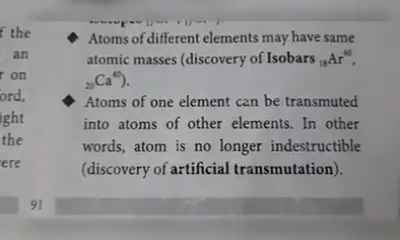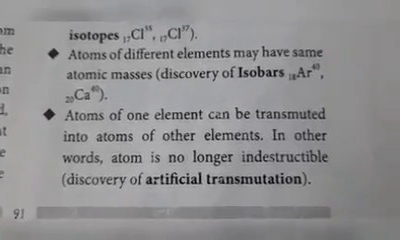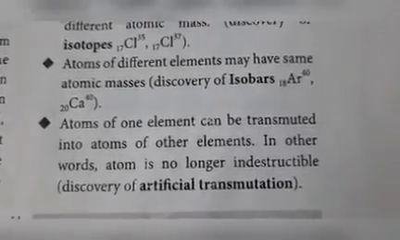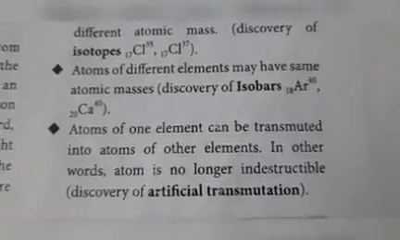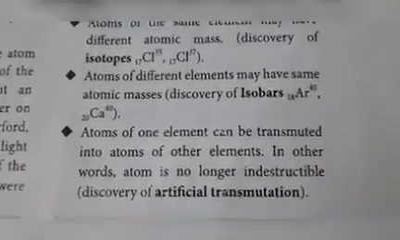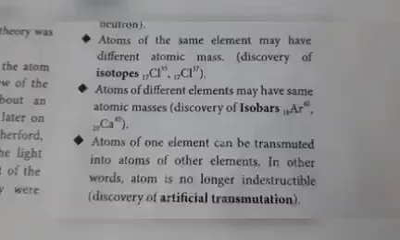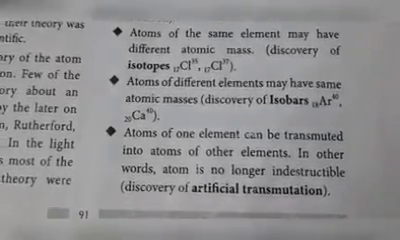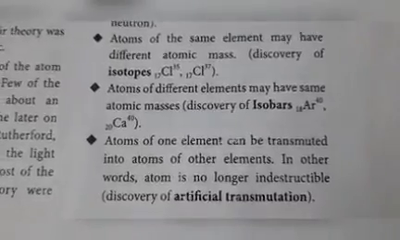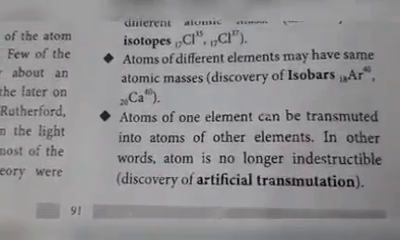Next point, atoms of one element can be transmuted into atoms of other elements. In other words, atom is no longer indestructible. That is artificial transmutation. Atoms of one element can be transmuted into atoms of another element. So we can convert one element into another element, that is called artificial transmutation. In other words, we can tell atom is no longer indestructible.